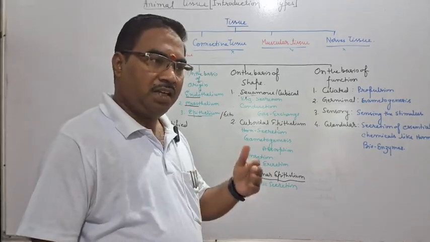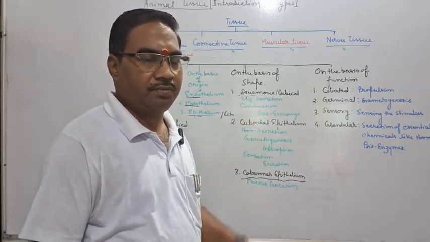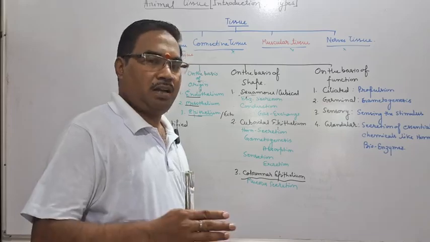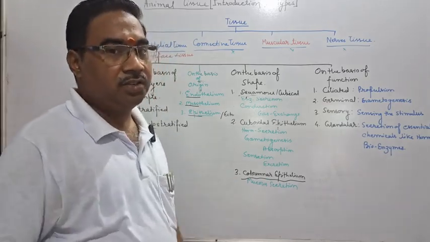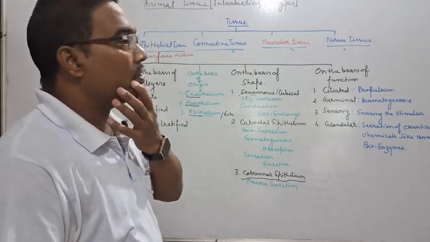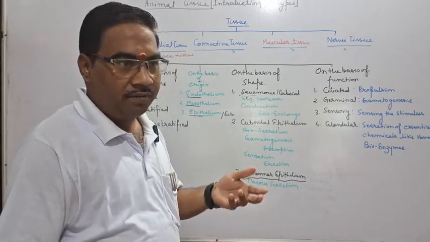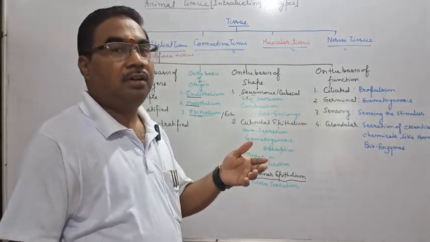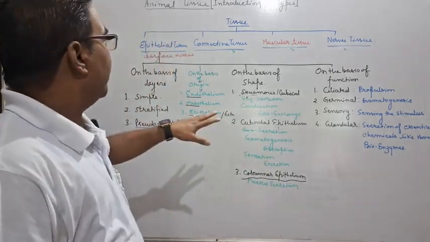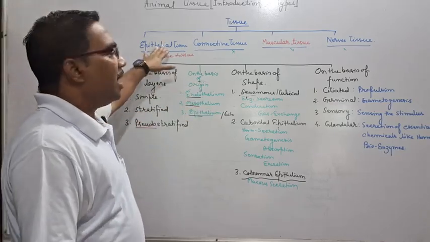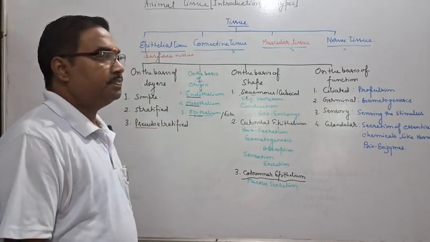That means initially when cellular level of organization was there, then why our environment needed to evolve the tissue level of organization, why tissue level organization evolved and how it helped the survival of organisms. Now, in this sequence, we have to learn the animal tissue, that is epithelial tissue.